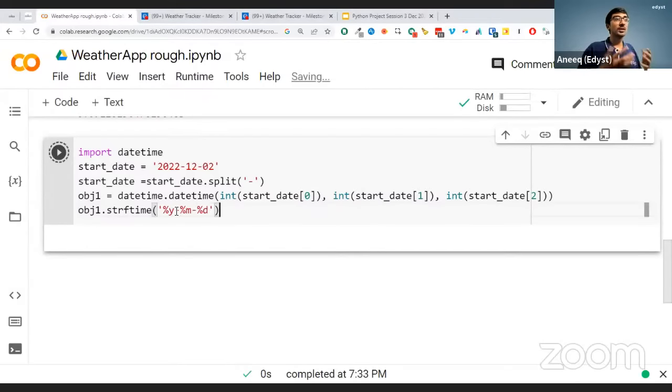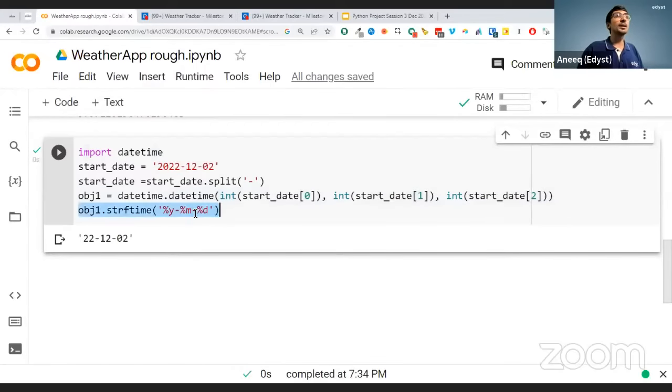Okay, don't worry. You might think, oh my God, what happened here? Sir is doing all these weird things. No. These are just some standard syntax you need to know. This was a date which was given in string. I need to do some arithmetic on it. I need to do +7 on that, right? So what did I do? I converted it to a datetime.